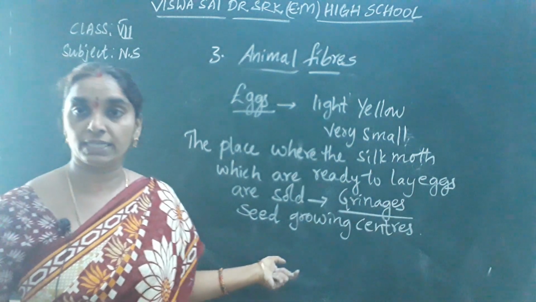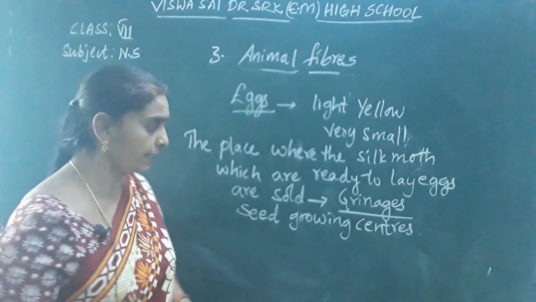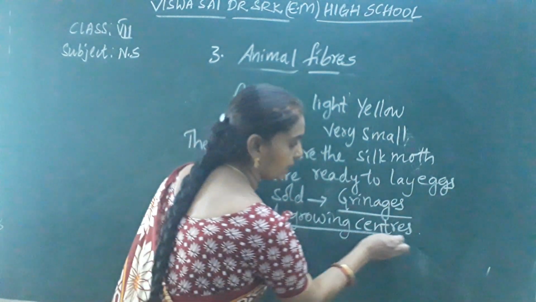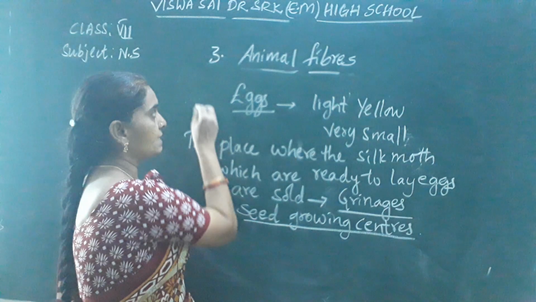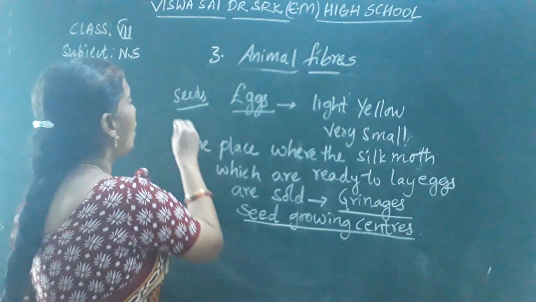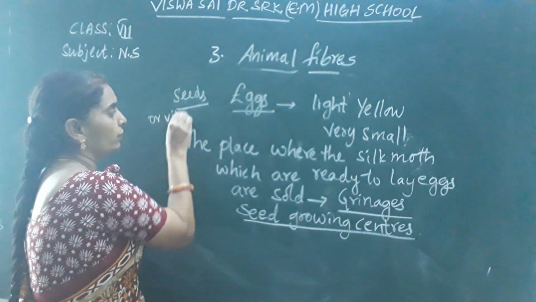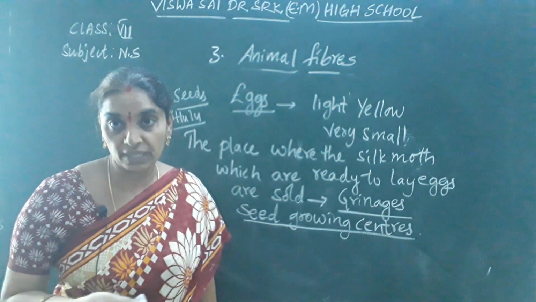So, hope you have understood what grainages are. Why is it called a seed growing center? Again, you may have a doubt. Eggs are called seeds, or vittulu, by our local manufacturers or weavers.